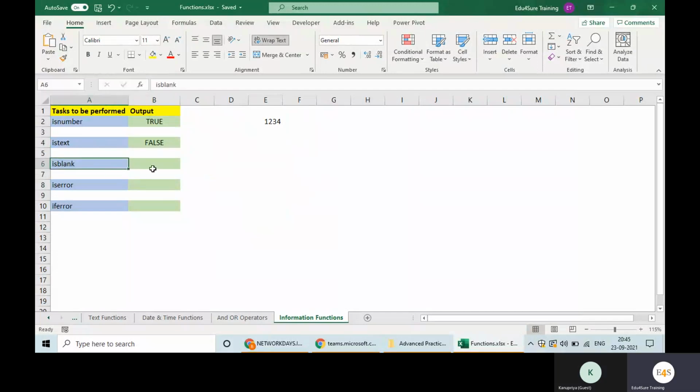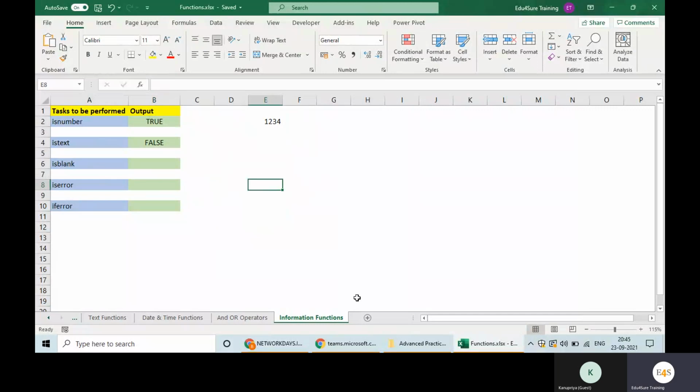Similarly, whenever you leave something very important blank, it says the input is blank, please fill it. Or you can notice the asterisk sign on those fields. The IsBlank function is used for this. These are called informational functions, because they give you information that the user is not filling something, or is filling the wrong name or the wrong phone number, and so on. Next is IsError.